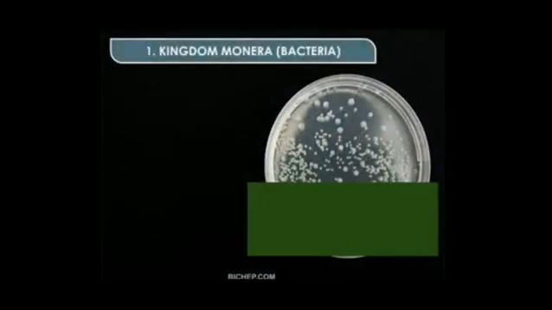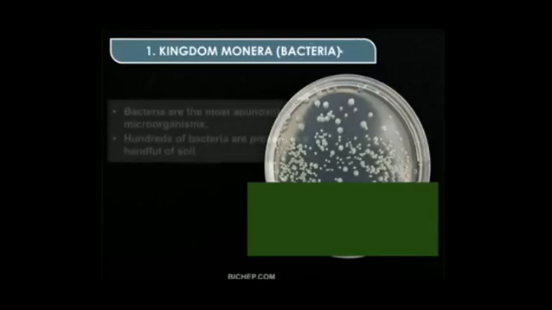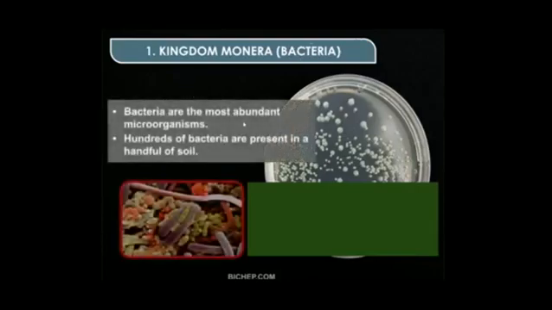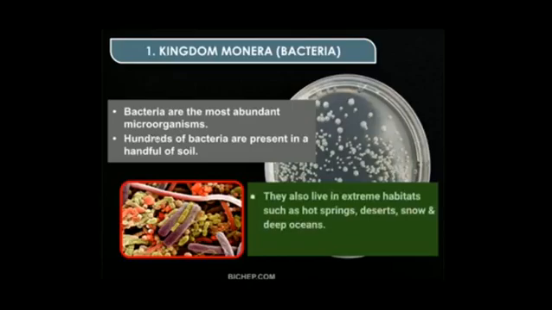So kingdom Monera, here mainly you will find the bacteria. Bacteria are the sole or the important members of the kingdom Monera. Bacteria are the most abundant microorganisms. Abundant means you will find bacteria everywhere. Bacteria are present in the air, in the water, in the soil, in the food. Everywhere the bacteria are present.